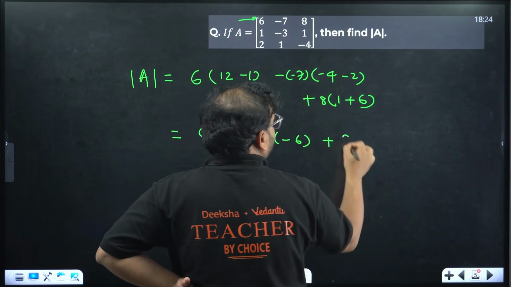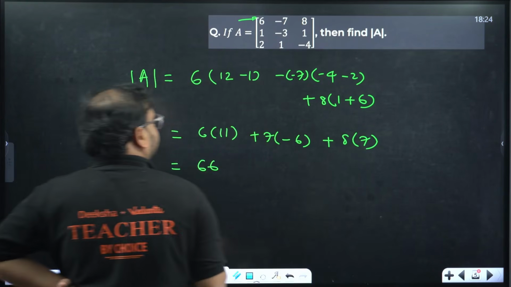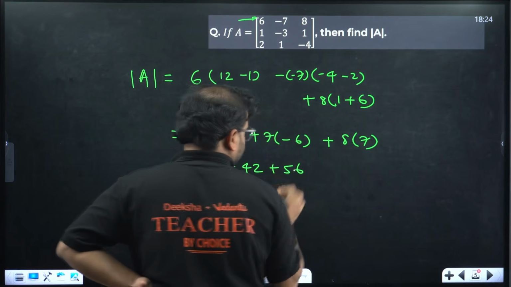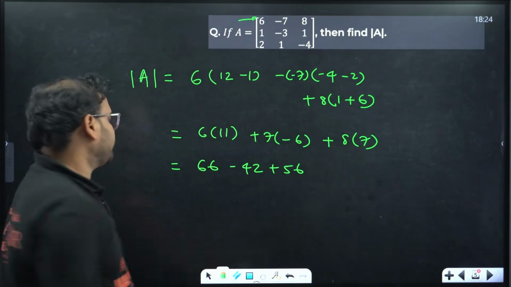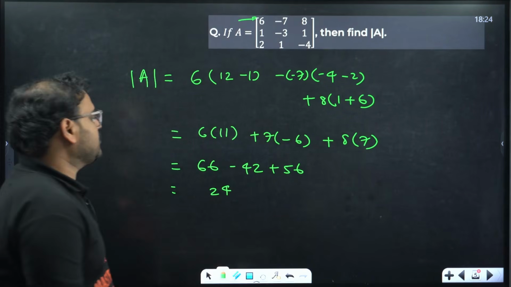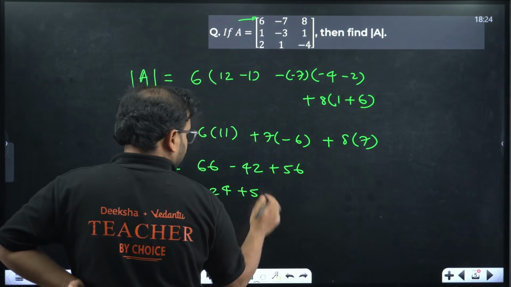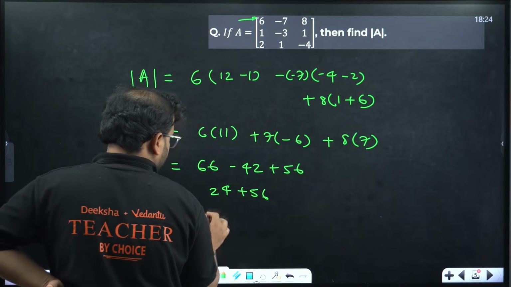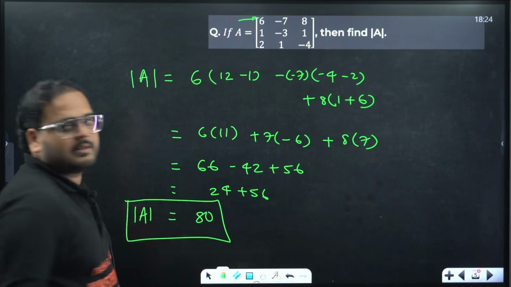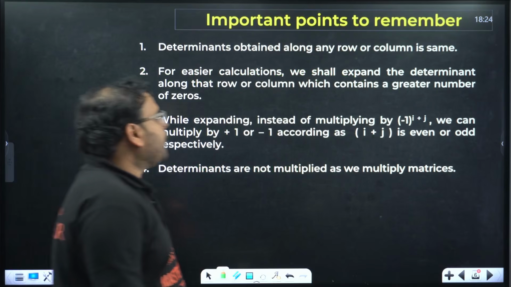And this is 8 into 7. We get 66 over here, minus 42 and plus 56. Plus 56, correct? Difference of this is how much? 6 minus 2 is 4, 6 minus 4 is 2, plus 56. Plus 56, answer is going to be 60 to 80. Cross check, guys. Determinant value. This is how you find determinant. Clear? Okay.